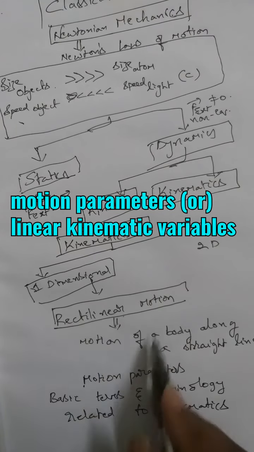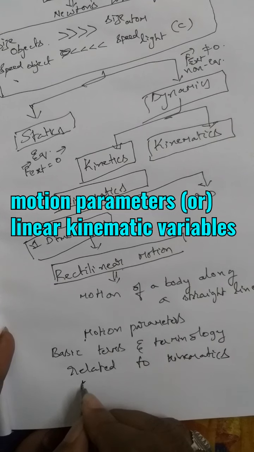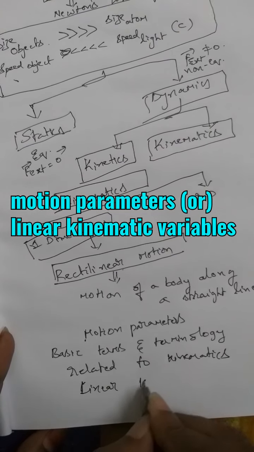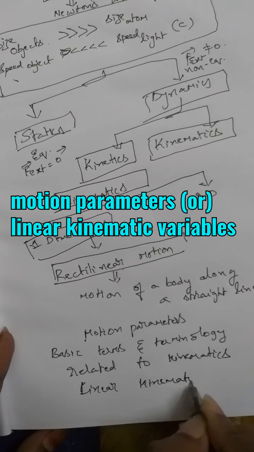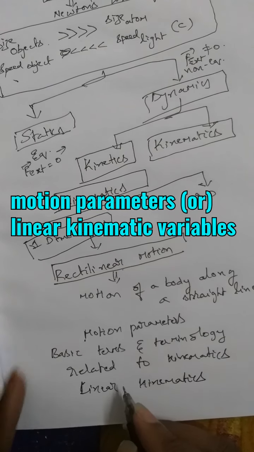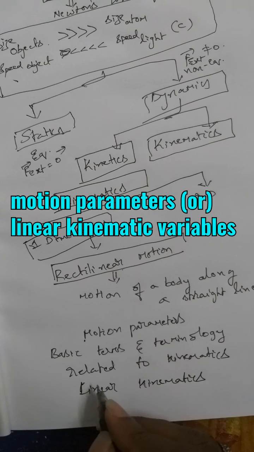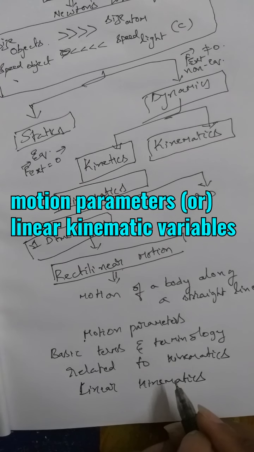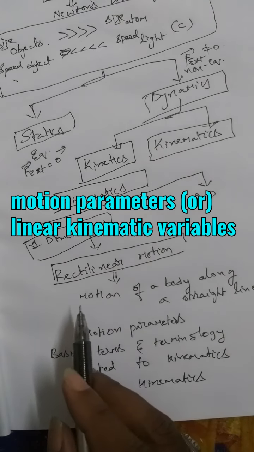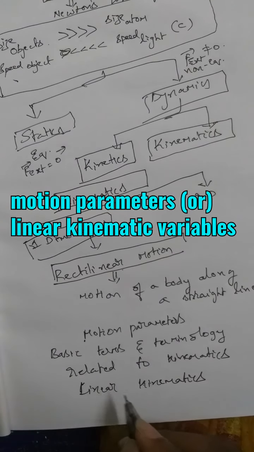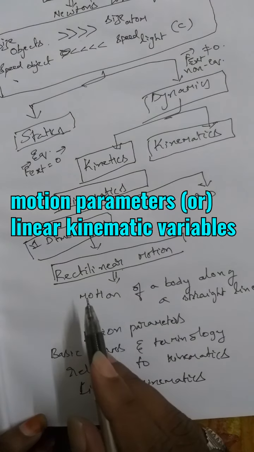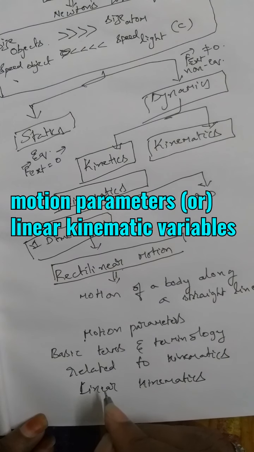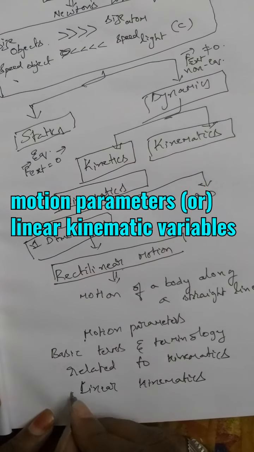This kinematics that we are going to learn is actually linear kinematics. Linear kinematics means it does not have any rotational effect, it has only translatory effect. So this is what is called linear kinematics. Linear kinematics especially deals with the particles which are in one-dimensional motion.